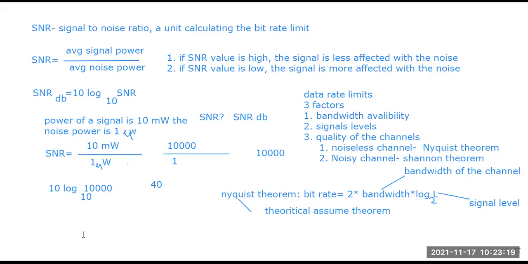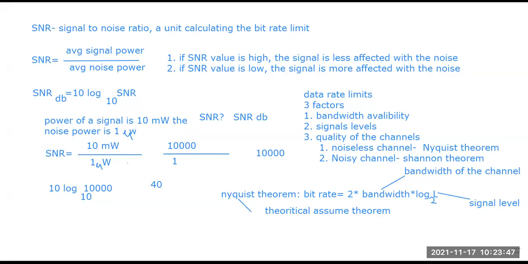The Shannon theorem is for the noisy channel, by which we can calculate the bit rate of a noisy channel. Shannon theorem always considers that the channel is noisy. In practice, we cannot have a noiseless channel, so all channels are noisy.